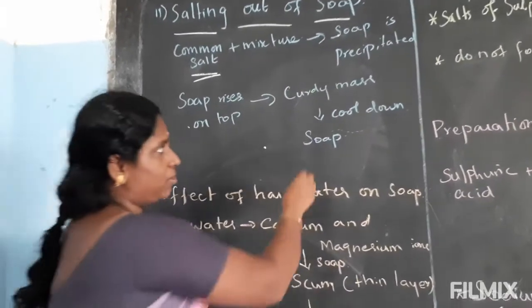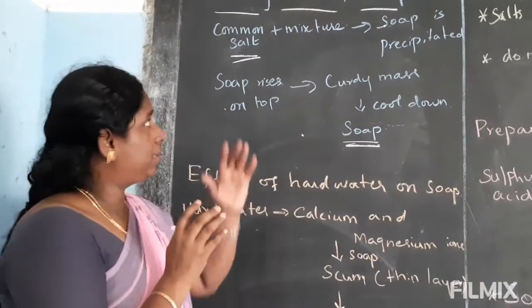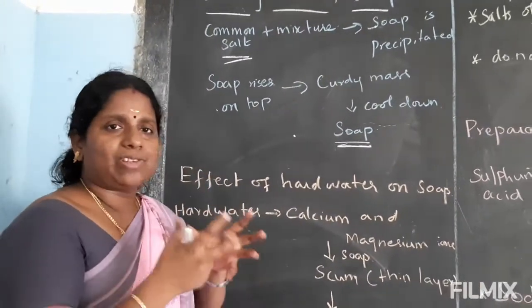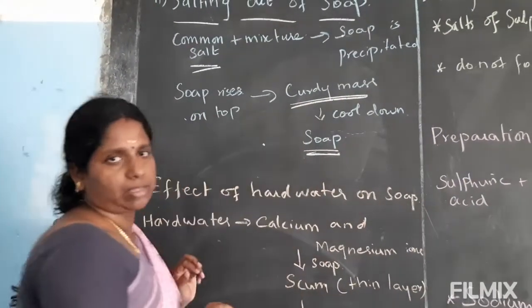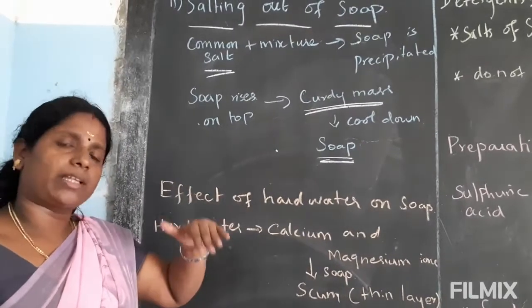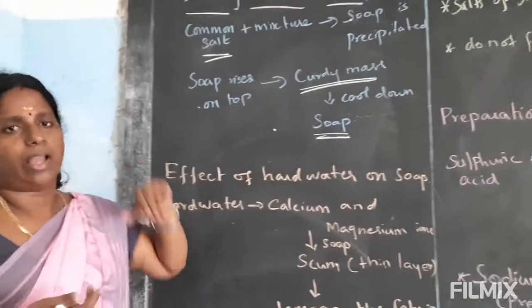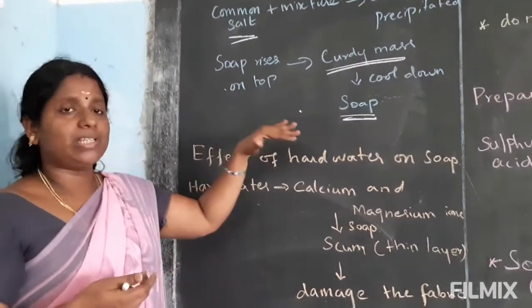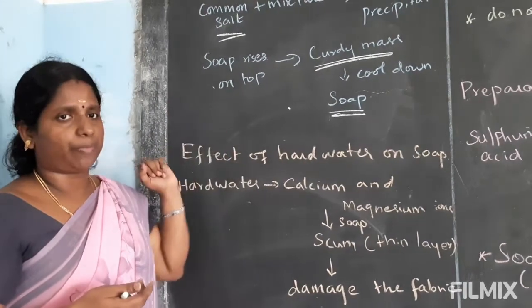Finally you get the soap. The soap collected on top of the liquid is called curding mass. Then you take the curding mass, keep it in a container, let it cool, and you take the soap. So this is the way we manufacture or produce soap in the kettle process.